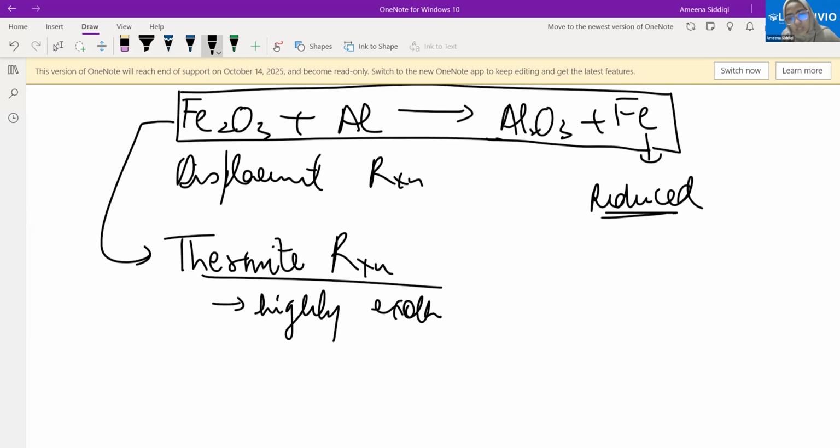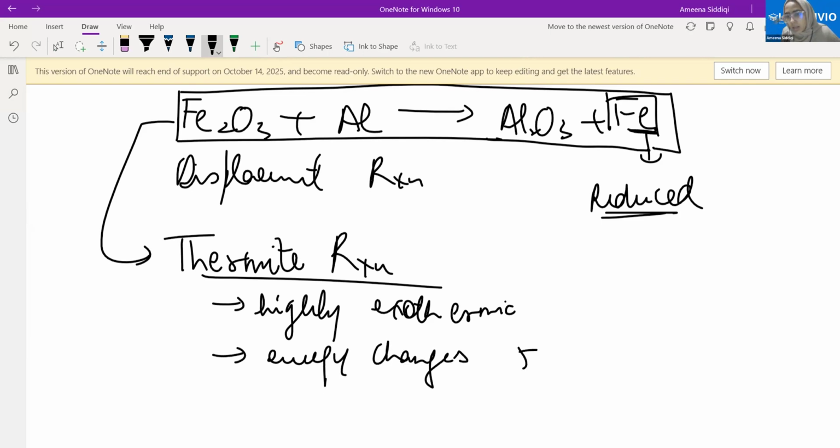That means a lot of energy would be released here. And this high energy turns this iron metal, which is reduced, into the molten form. Energy changes iron from solid to molten.